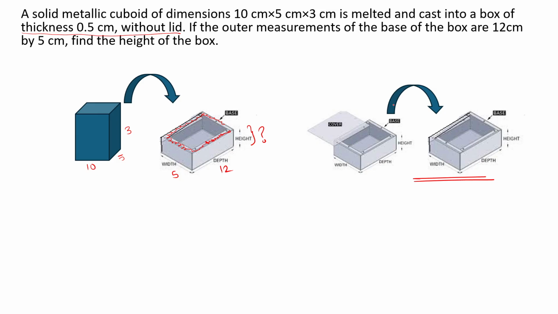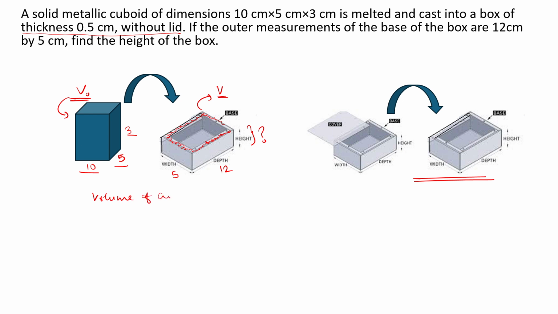So there is no thickness on top. When I say there is no thickness on top, it will affect the thickness along the height. Width and depth will remain the same, right? As we already know, in such cases the volume of the solid and the volume of this open box with a thickness of 0.5 remain the same. These two volumes will be the same. This has a dimension of 10, 5 and 3, so we can find the volume of this cuboid using the volume of cuboid formula.